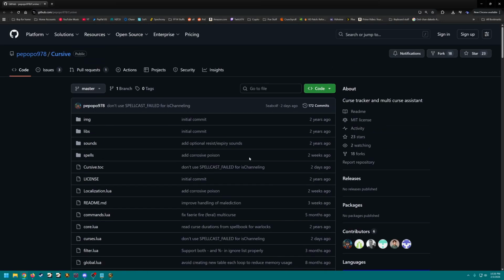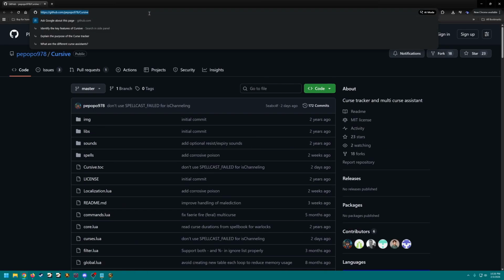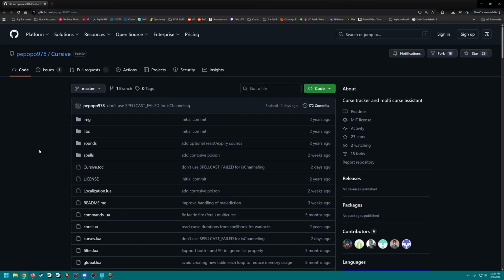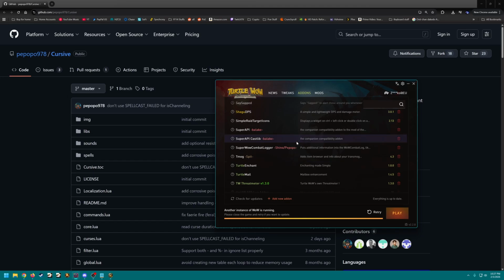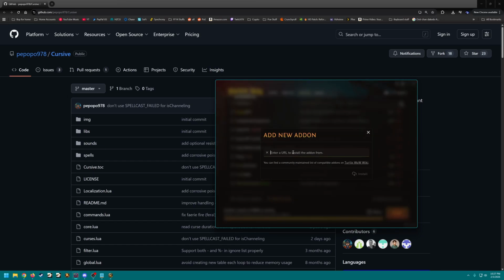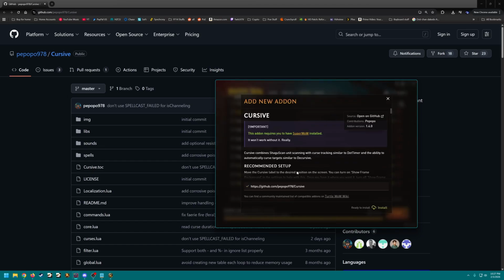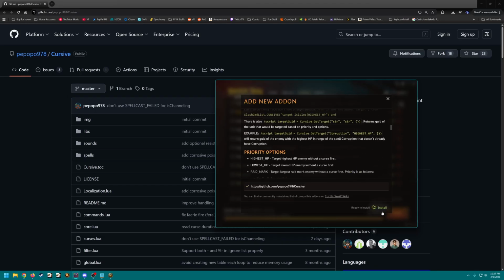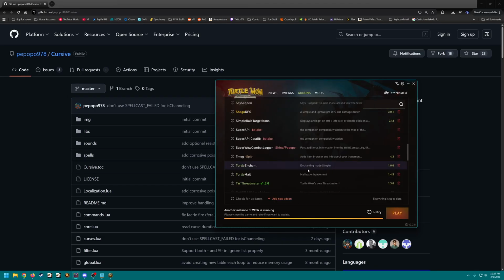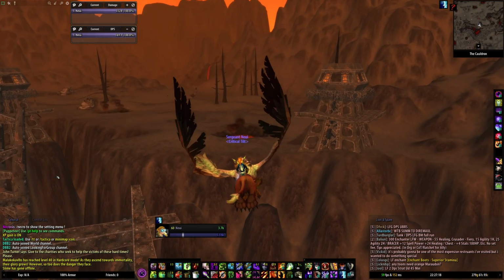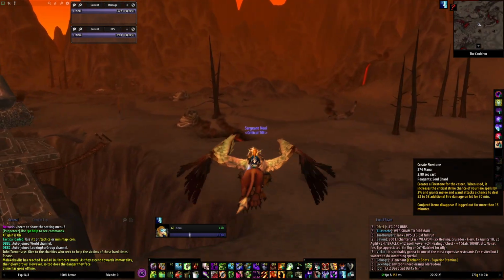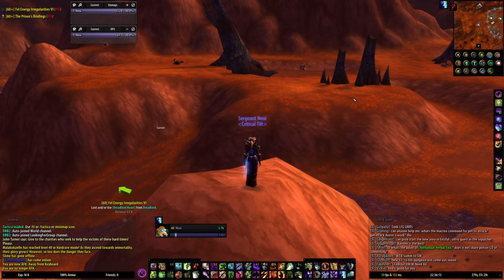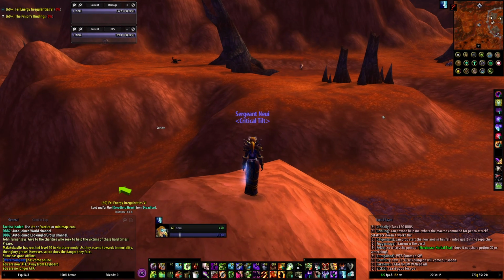Pretty sure this is going to be easy. We can just come up here, copy the URL, go to our launcher, go to your add-ons tab, hit new, paste it in there. It'll come in, you hit install. That's pretty much it. Now we go into the game. Alright, we're in game now.